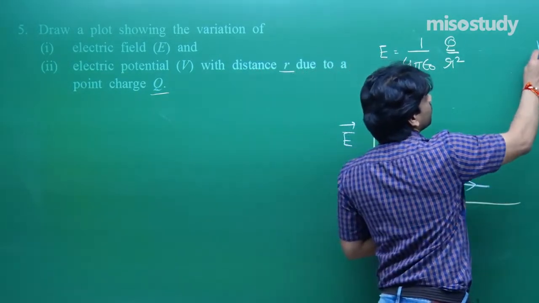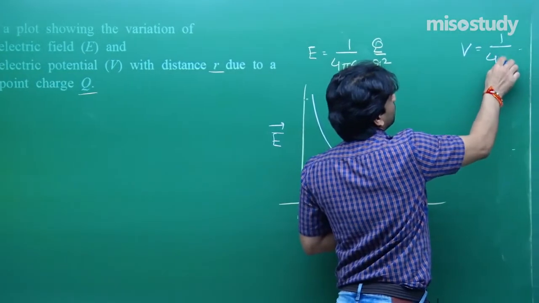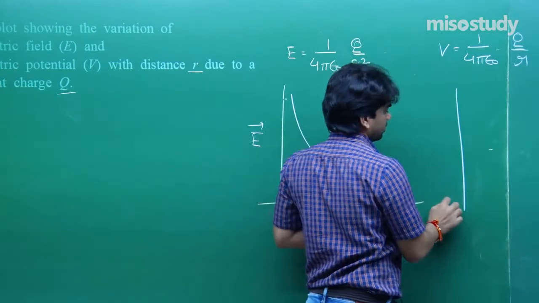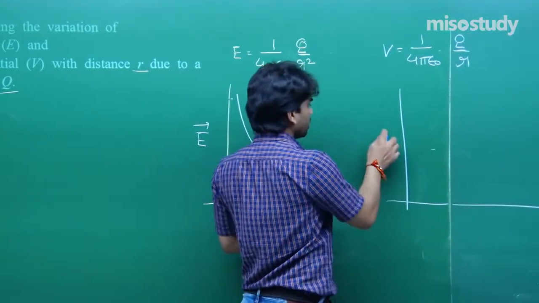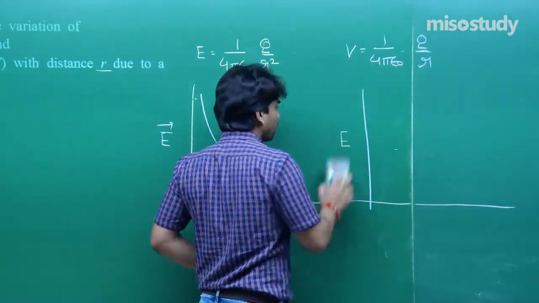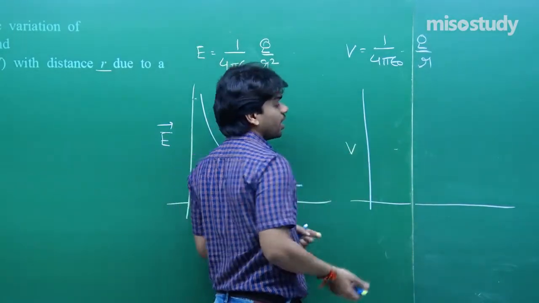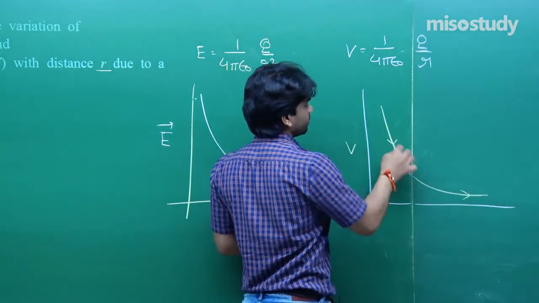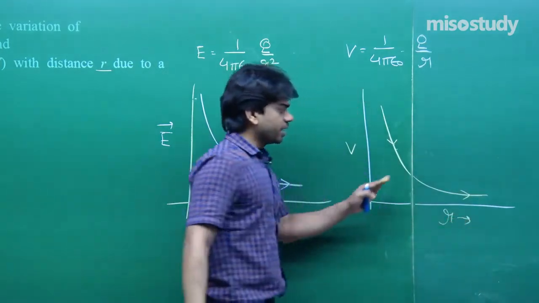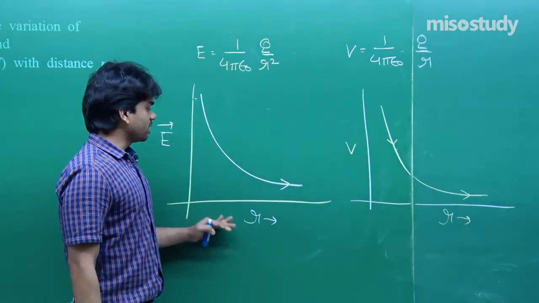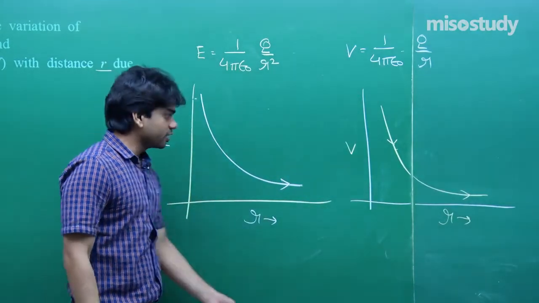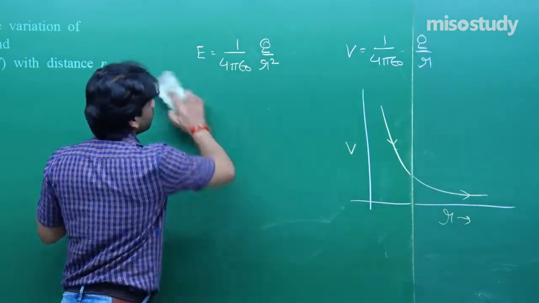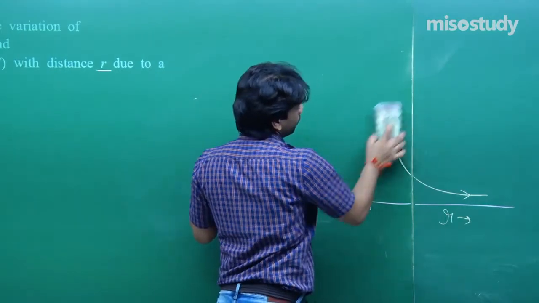And for potential we know that for a point charge it is 1 upon 4 pi epsilon naught Q by r, and I have to show you here. Again an inverse law will hold: when r is less, V will be more. Here it is only 1 by r variation, while for E it is 1 upon r square variation. Both curves look the same, but there is a bit of difference in the kind of variation that both follow.